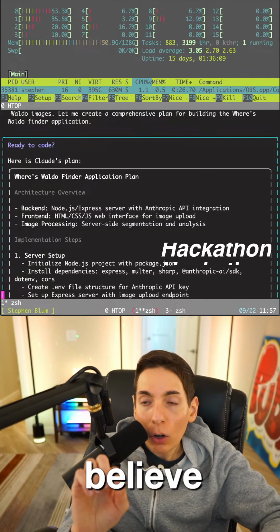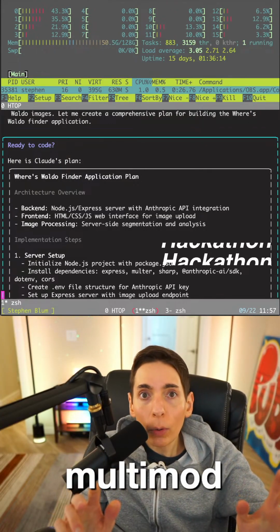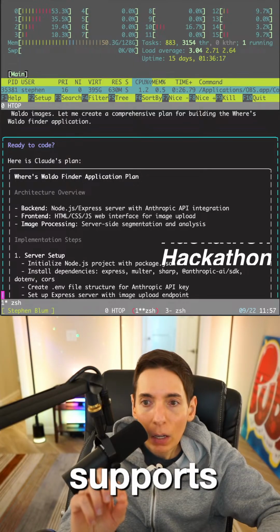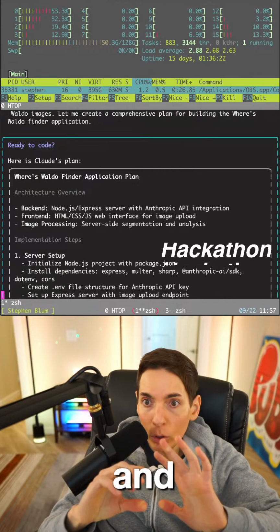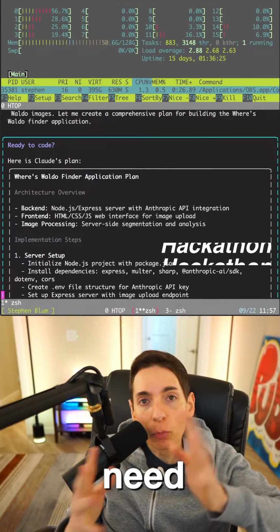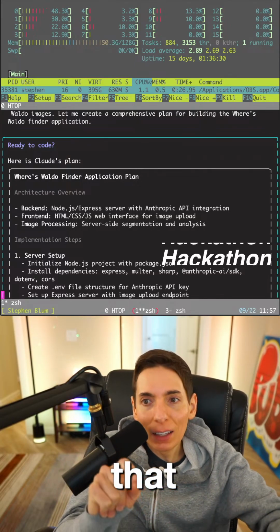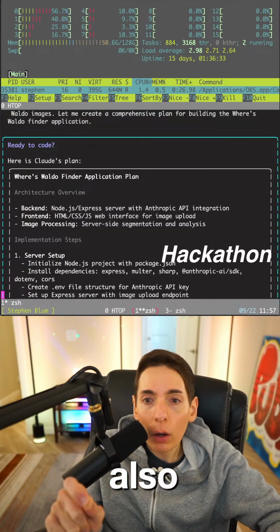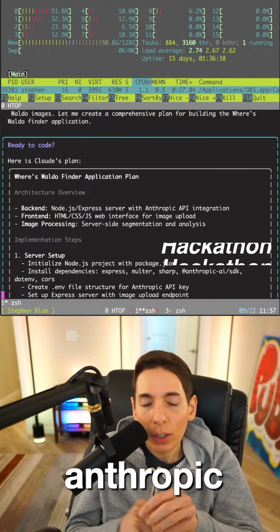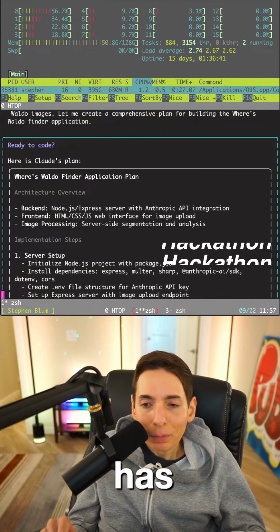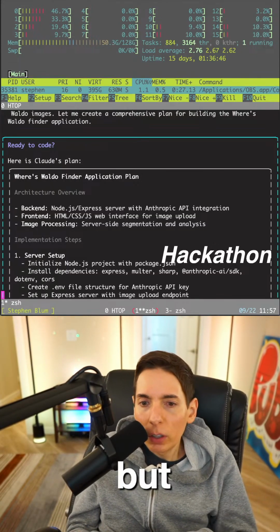And the deal is that's a pretty restricted set. I do believe that there are a few open models that are vision models or multimodal models, right? A multimodal model that supports vision. But the problem is they don't also have tool calling and tool use. We need tool use, right? So I need something that has both together. Anthropic has that. I think all premier models have it as well. But I know for a fact, because I've used it before, that Anthropic offers it. I think OpenAI has it as well, and they are really good at tool calling, top of the class. But I think we're just going to use Anthropic for now.